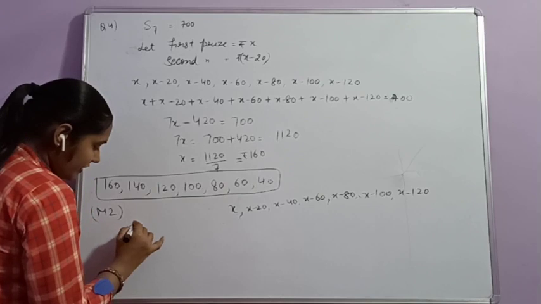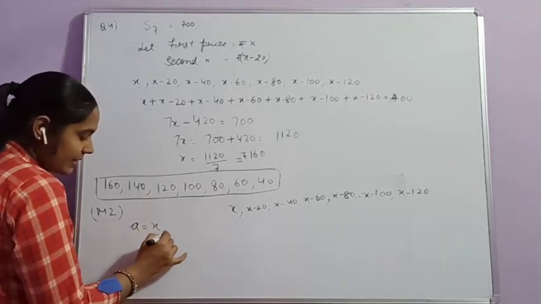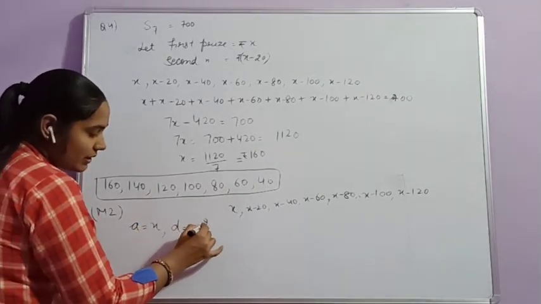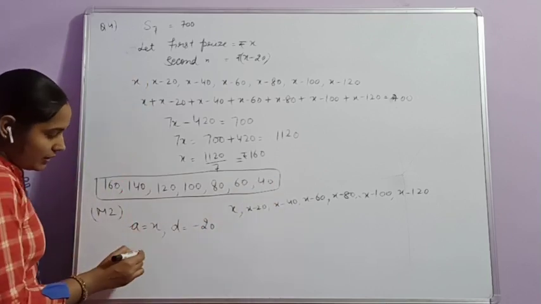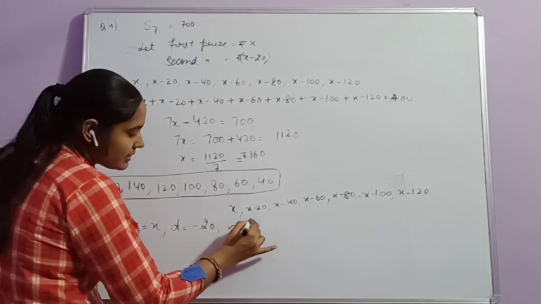Here it is given that the first term is x and d is minus 20, as the difference between consecutive terms is minus 20, and n is equal to 7.